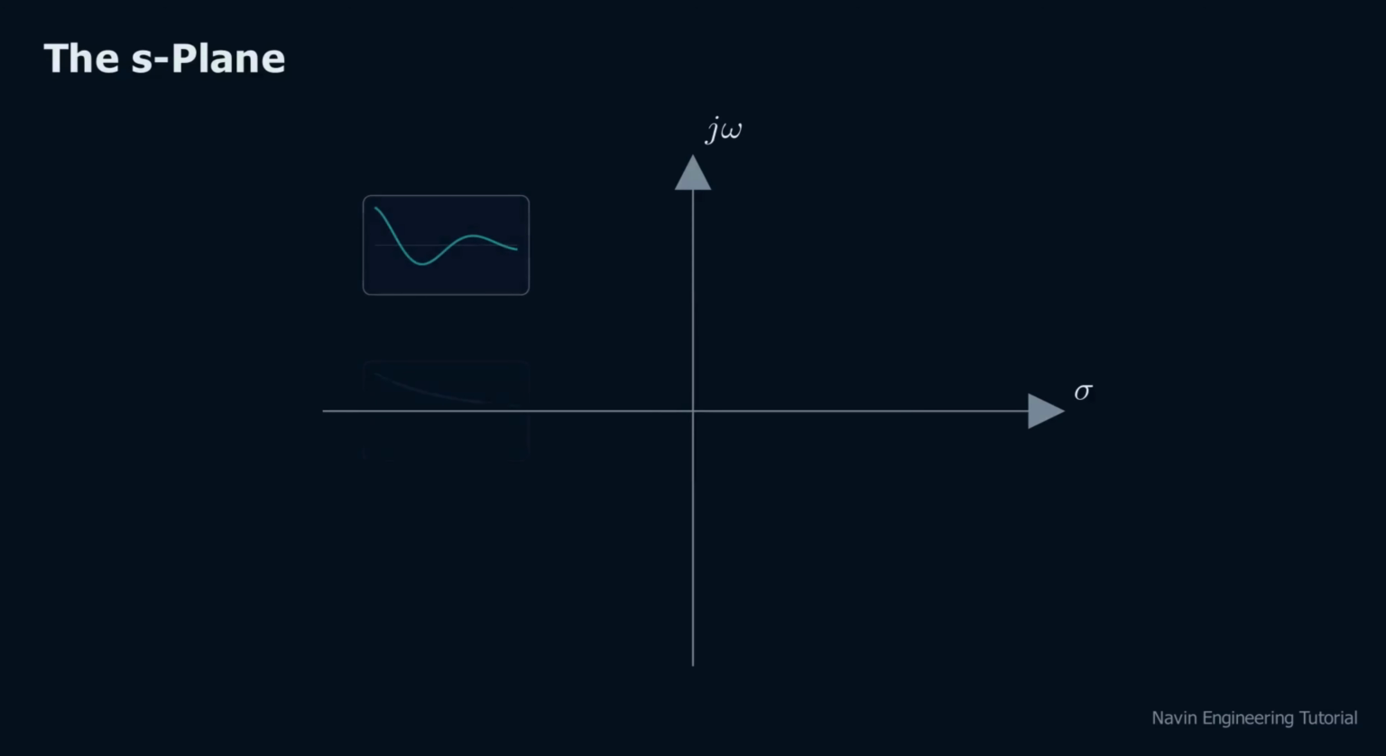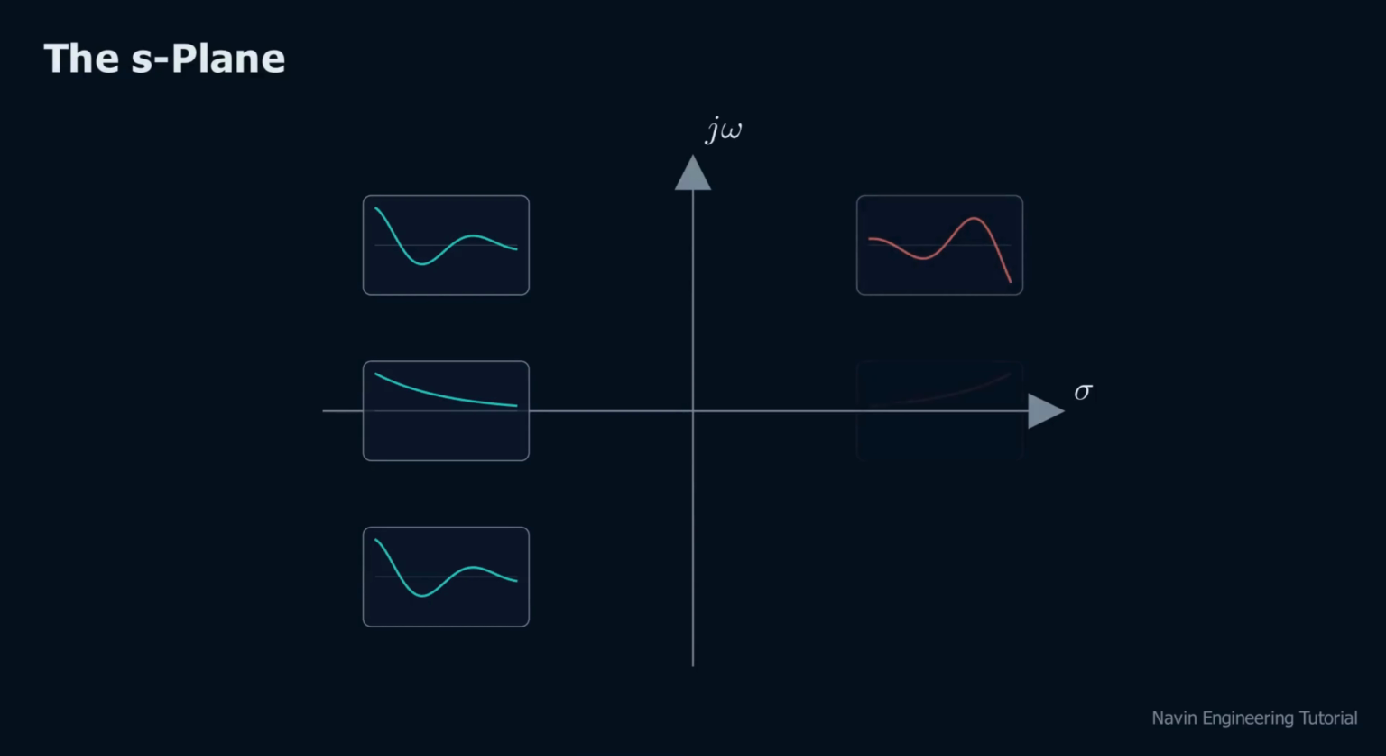On the left half of the plane, sigma is negative. Every signal here decays away. These are the stable behaviors. On the right half, sigma is positive. Everything here grows without bound. Instability lives on the right.